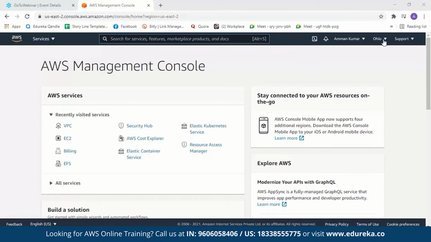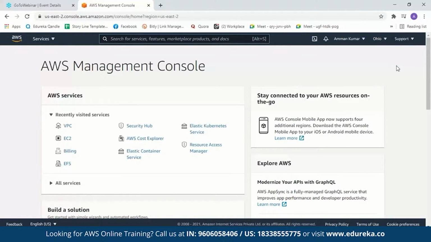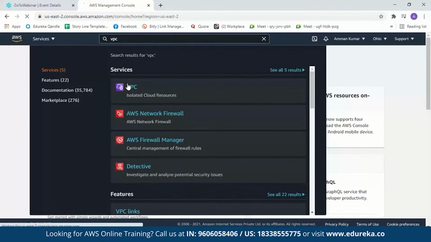So a point to remember is your VPC will be set in this region. In my case, it is Ohio. You can see there are so many regions available here. Your VPC can be set in your selected location. Now let us start the demo. We'll search for VPC. You can just search over here, VPC. Here it is.